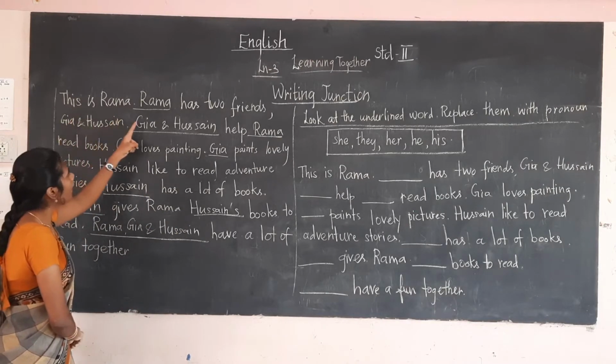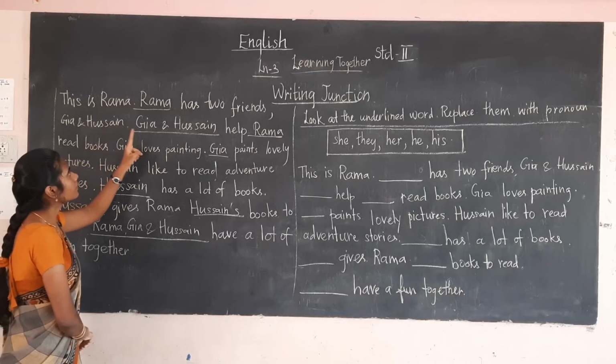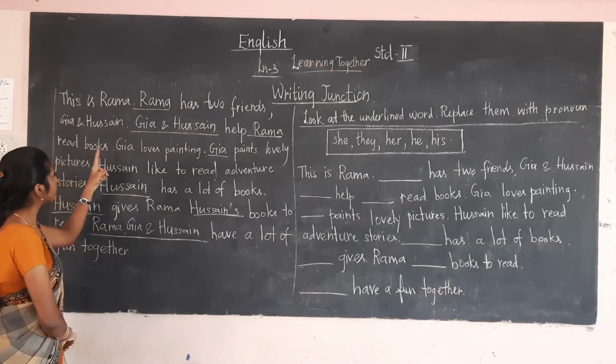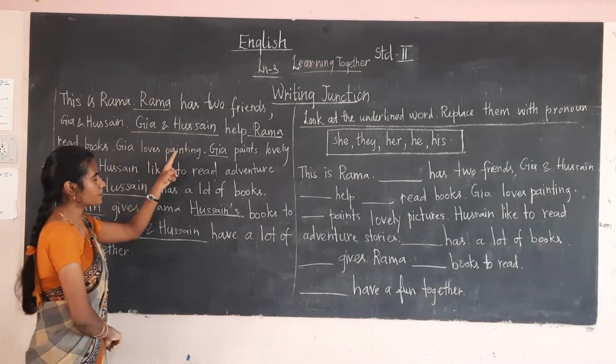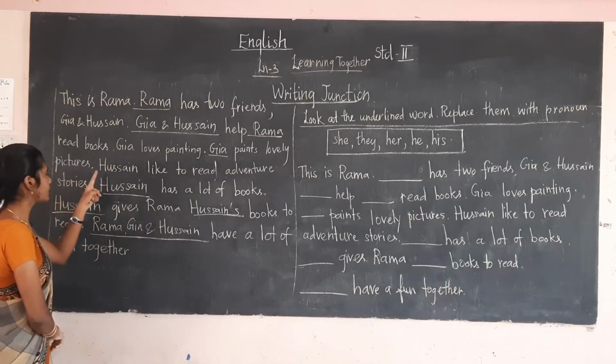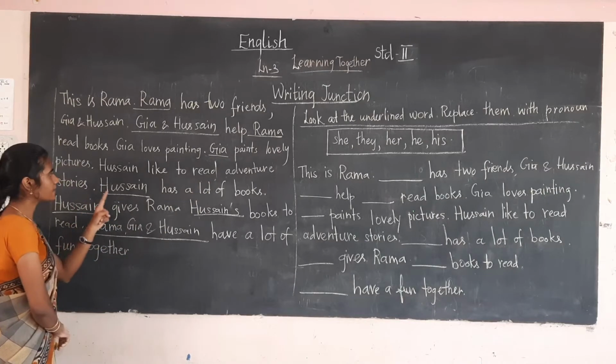First I am reading the passage, okay? This is Rama. Rama has two friends, Gaya and Kusain. Gaya and Kusain help Rama read books. Gaya loves painting. Gaya paints lovely pictures. Kusain likes to read adventure stories.